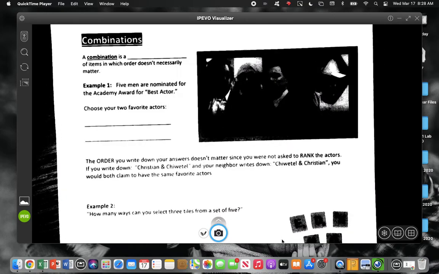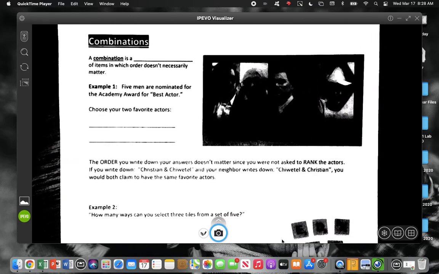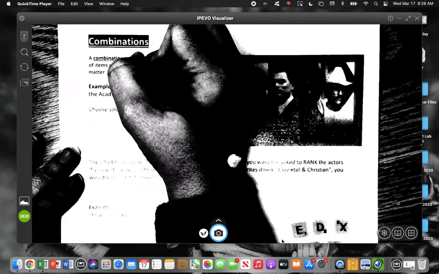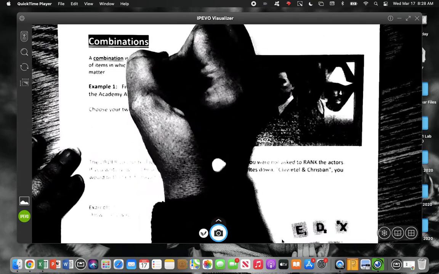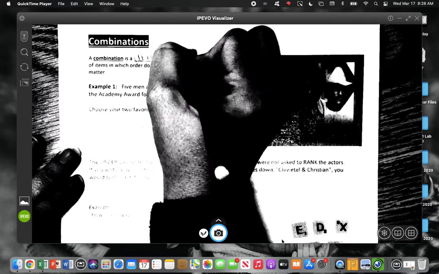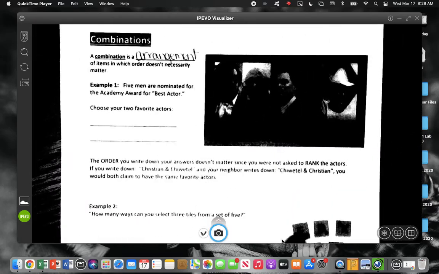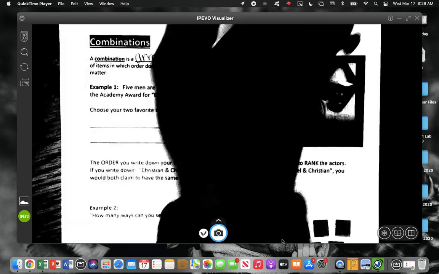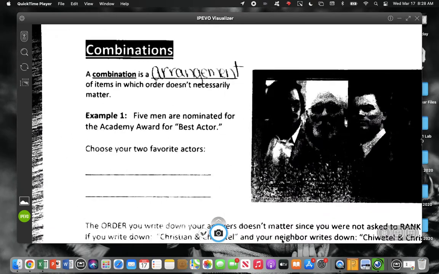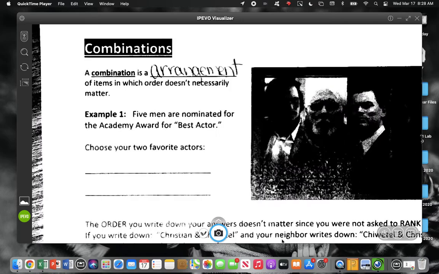Today, a combination is another arrangement of items, but today order doesn't matter. It's an arrangement of items where the order doesn't necessarily matter. All right, so for this first example, it says 5 men are nominated for the Academy Award for Best Actor, and it says choose 2.